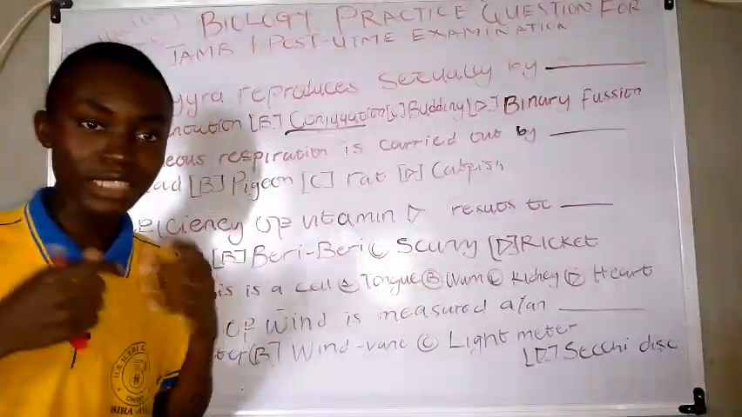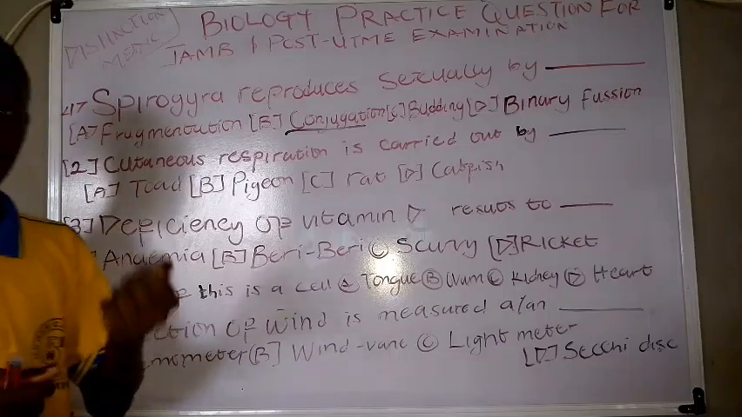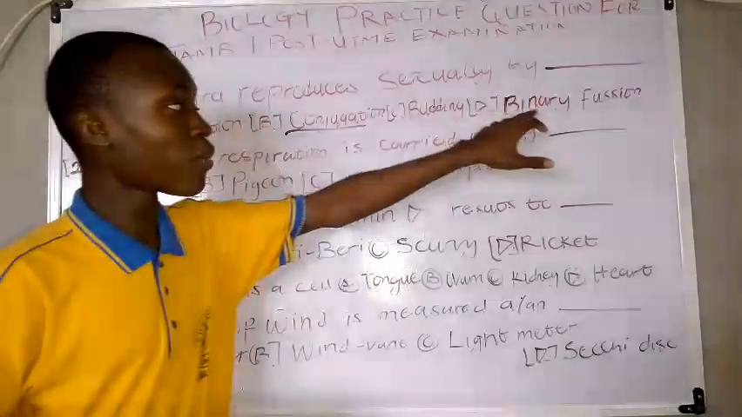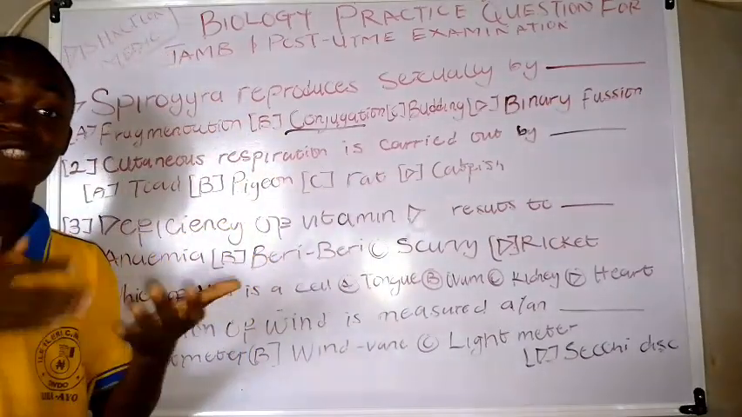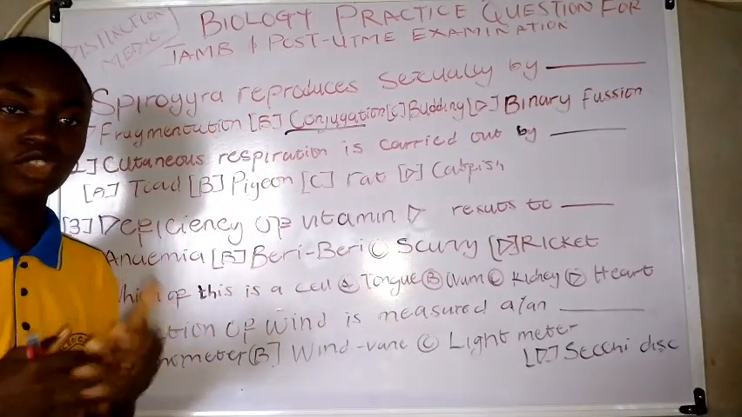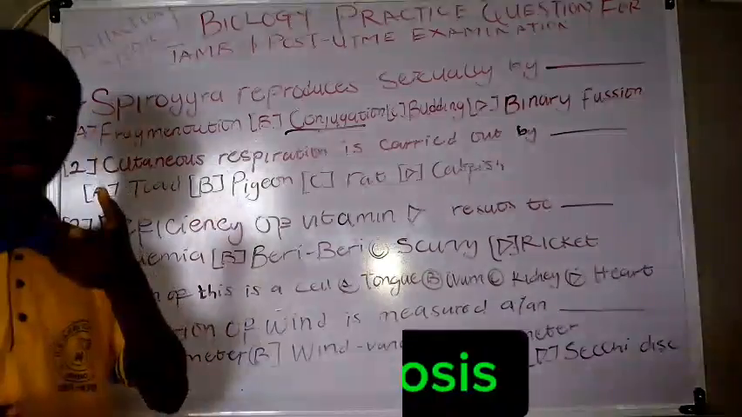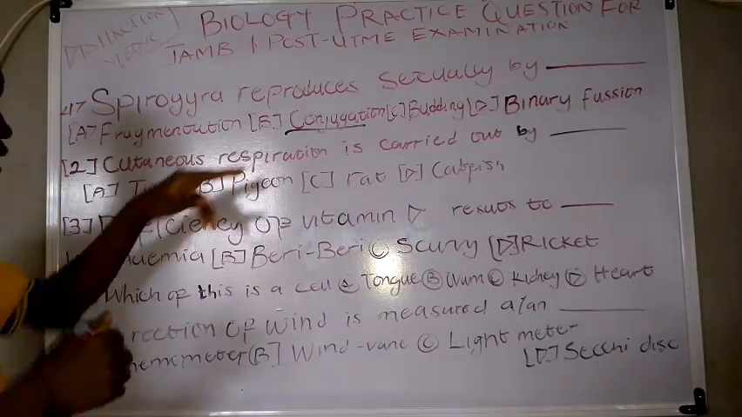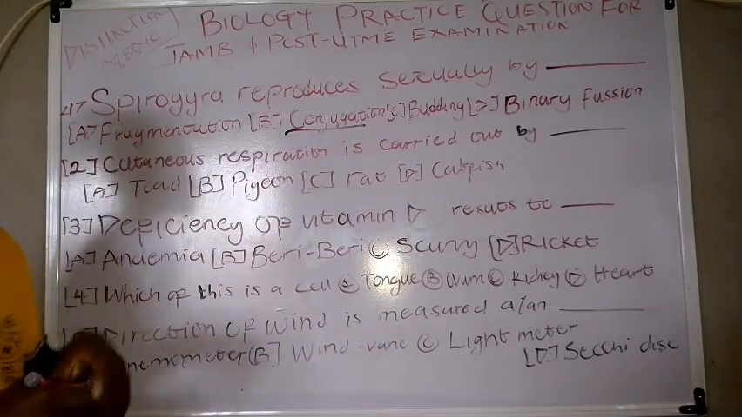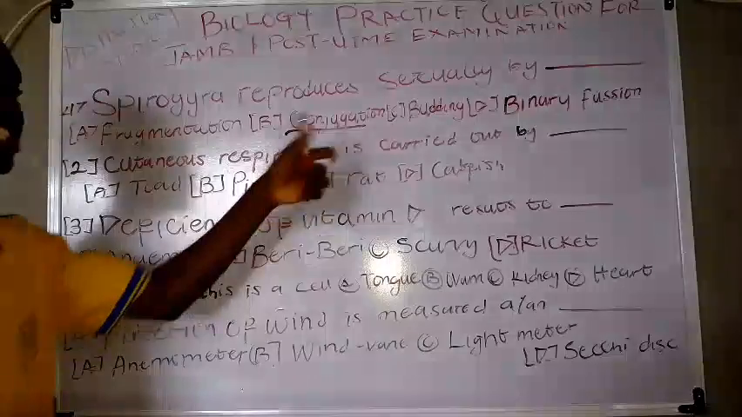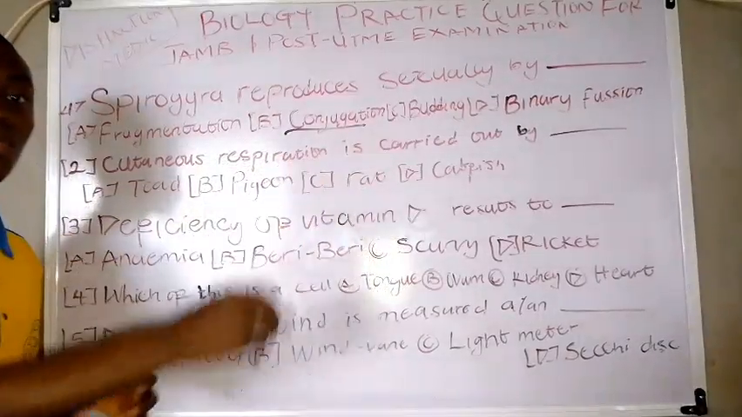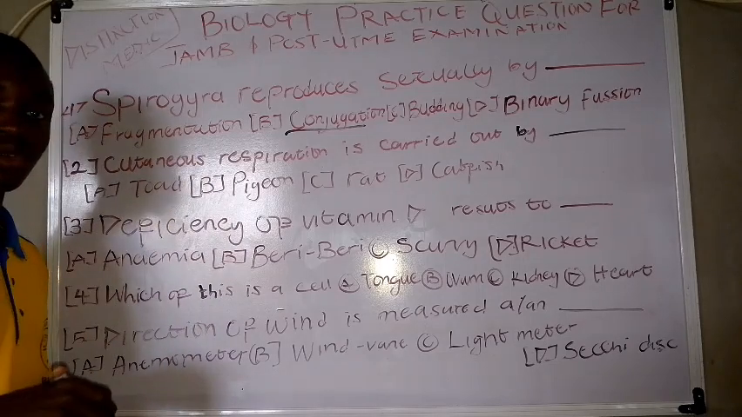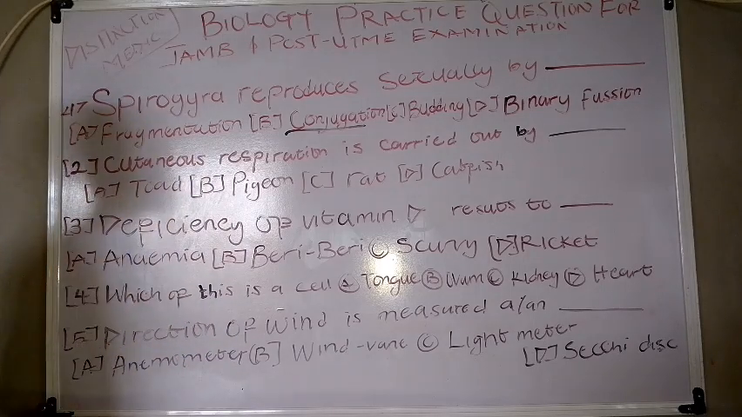Now brooding is simply the act of when a particular organism grows on its mother. Binary fission is simply the division of an organism into two parts, which is known to be mitosis. Now the answer for this is conjugation, because Spirogyra reproduces sexually by conjugation, while it reproduces asexually by fragmentation. Let's move to the next practice question.